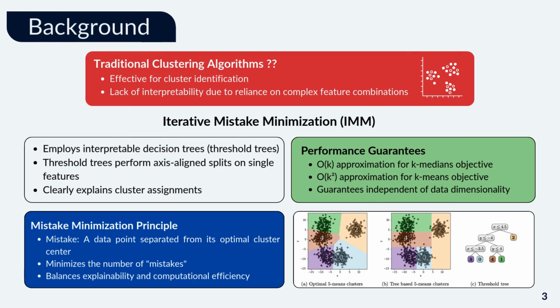Let's now look into the single-node IMM algorithm. Traditional clustering algorithms like K-means are good at finding clusters, but they're hard to interpret. IMM solves this by using simple decision trees, called threshold trees, to explain why each data point belongs to a certain cluster. The main idea behind IMM is mistake minimization. That means to reduce the number of mistakes, which are points far from the correct cluster center. It balances accuracy with explainability, and also provides strong performance guarantees for both K-means and K-medians objectives.